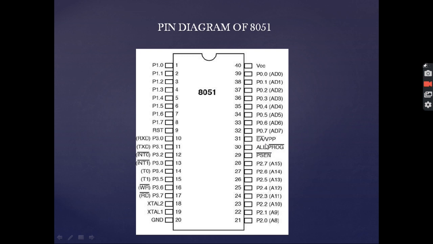Now coming to the EA bar or VPP. EA bar is for external access. When we externally access or rather connect any peripheral with the 8051, then this pin is activated. Now coming to pin number 32 to pin number 39, which are reserved for port 0. And accordingly they also have the address and data lines multiplexed together. Now we can say that we have 4 ports: port 0, port 1, port 2 and port 3. All these ports have 8 bits each, and they function as input-output ports.